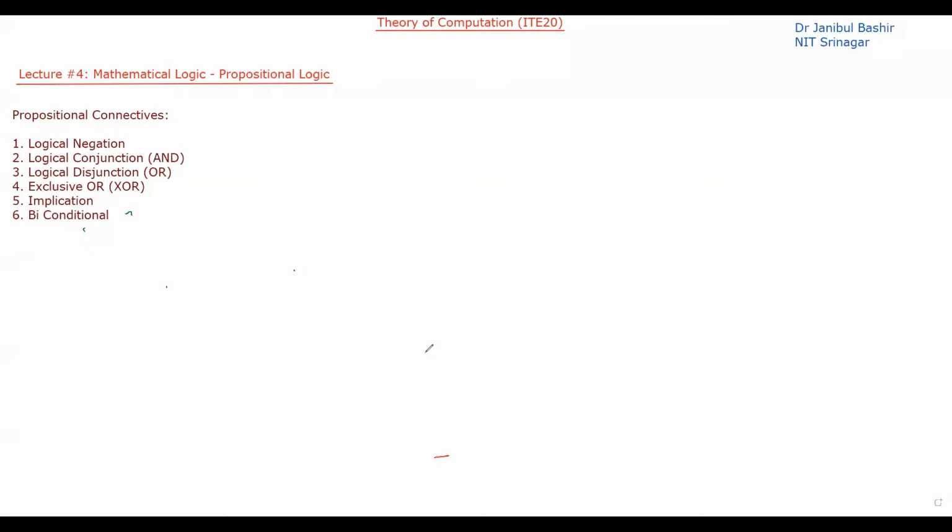Okay, so let me say, for example, if I have two propositional formulas, P and Q. Okay, these are two propositional formulas. So we will say that these two are equal if P implies Q is true in all the cases.